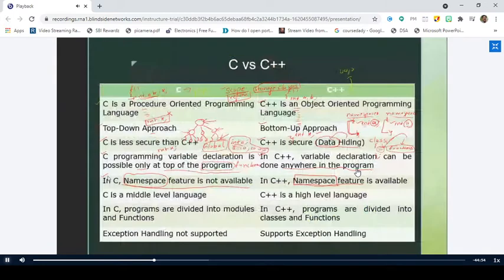And the second category is the assembly language, and the third category is the high level language. In general, while we discuss the concepts of the C programming language, we'll simply say that it is a high level language. But actually, C is a middle level language.